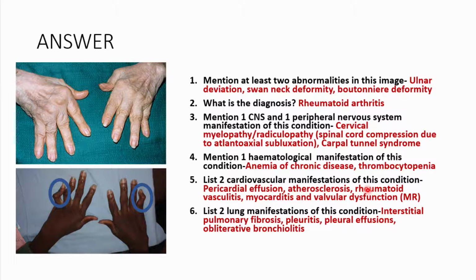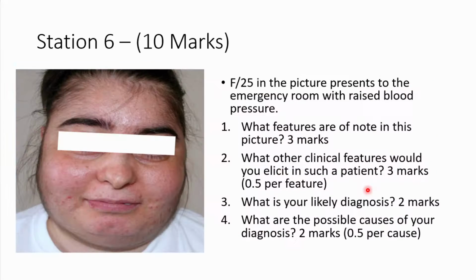Sometimes there could be some dermatological manifestations, such as Sjogren's syndrome, such as Raynaud's phenomenon. Sometimes you could even have rheumatoid nodules. There could be even some genitourinary manifestations such as amyloidosis, even some glomerulonephritis. Then you may also get some neurological manifestations, for example in the eye. If you consider that as part of the neurological system, you could have keratoconjunctivitis sicca, which is also part of Sjogren's syndrome. Then you could sometimes even have scleritis.